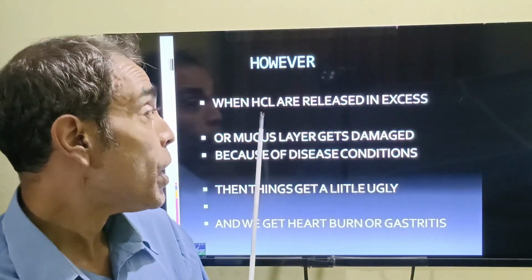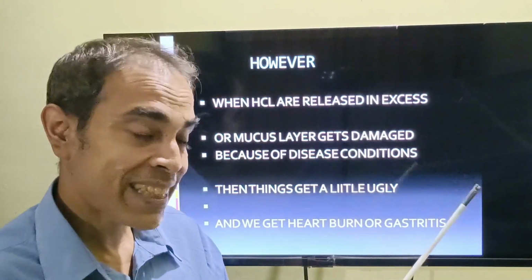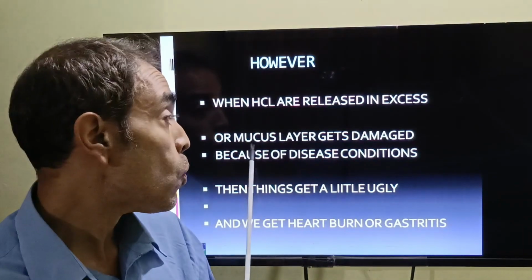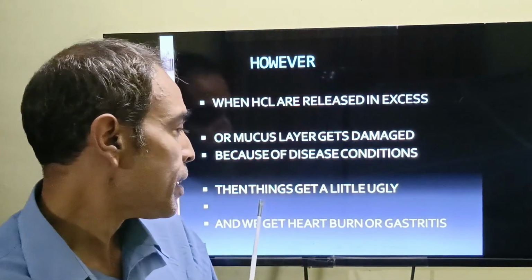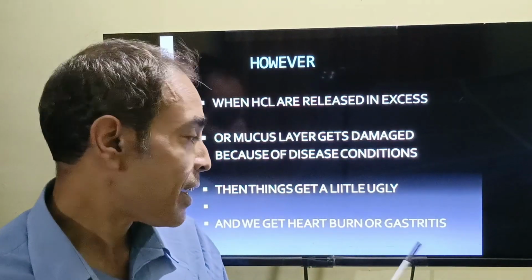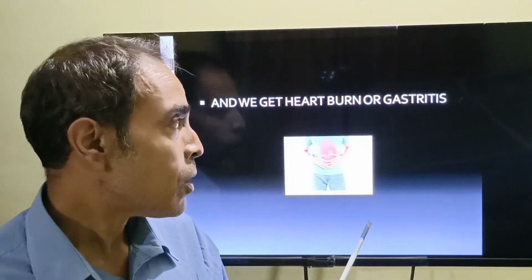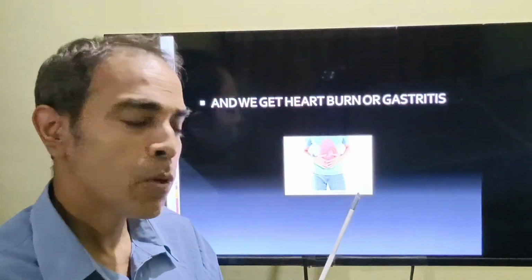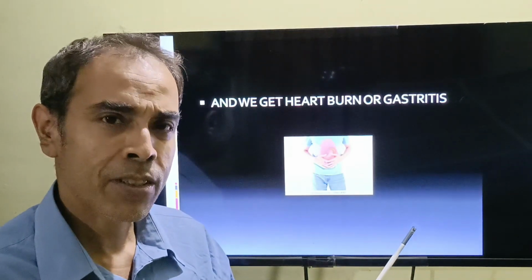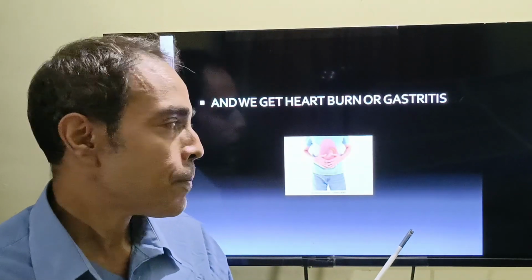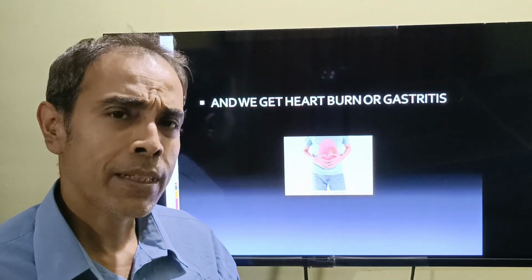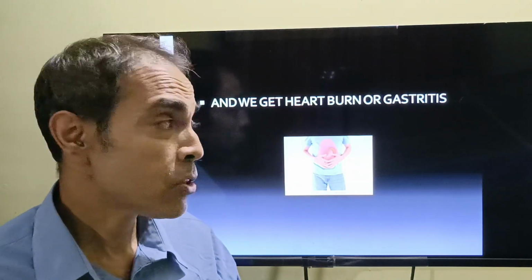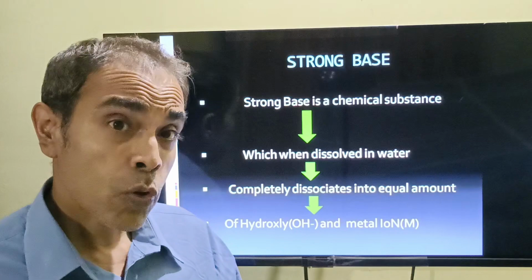However, when hydrochloric acid is released in excess, or when the mucus layer gets damaged in severe disease conditions, things get very ugly, and we get a condition called heartburn or gastritis. We have all felt heartburn or gastritis at some point in our lives. So this is how hydrochloric acid is maintained in our stomach despite being a strong acid.